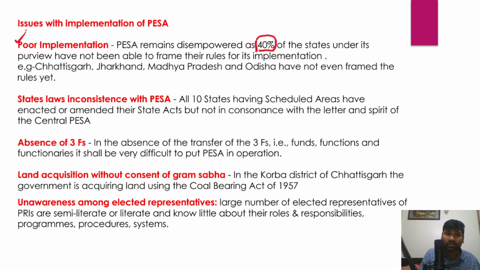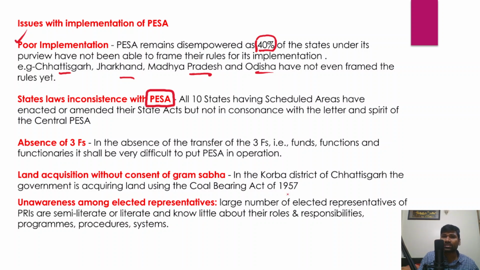And in fact, there are states like Chhattisgarh, Jharkhand, Madhya Pradesh, Odisha with a sizable and significant number of tribal population. They have not yet framed rules for the implementation of the PESA Act. And in fact, states have their own laws, and those laws are very often inconsistent with the Panchayat Extension to the Scheduled Areas Act, and that has been creating a lot of confusion and a lot of complexities when it comes to the implementation of the Act.